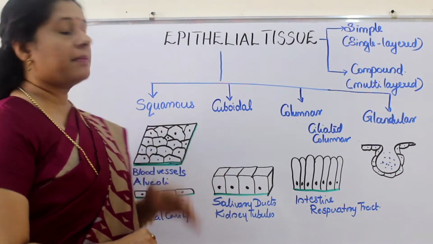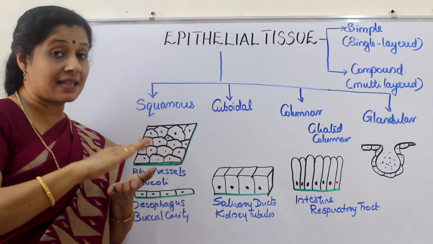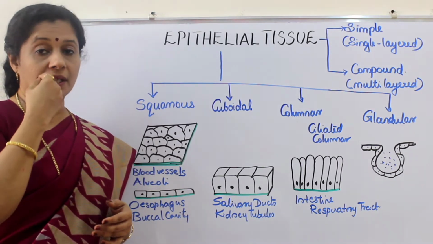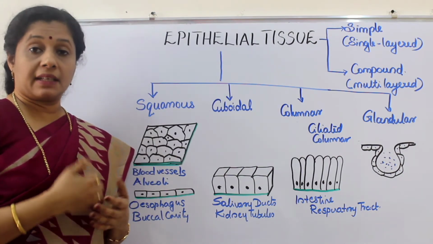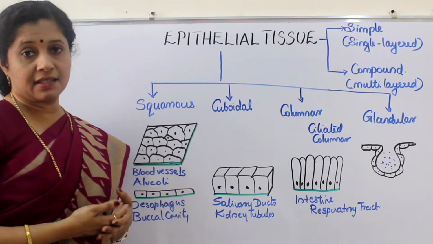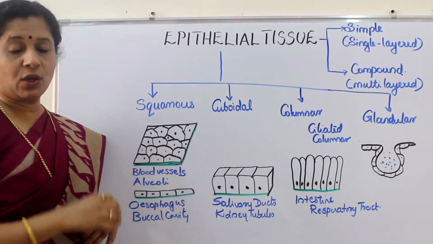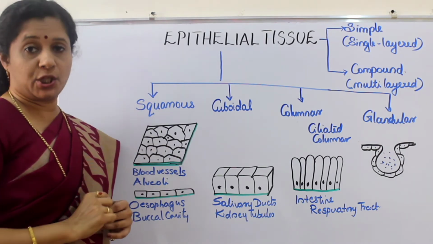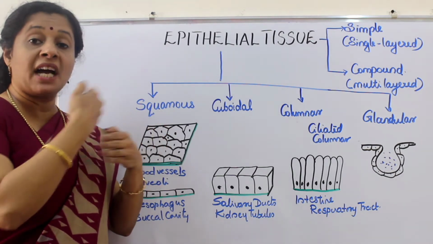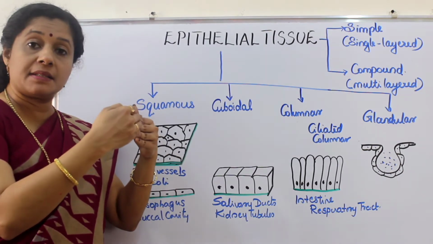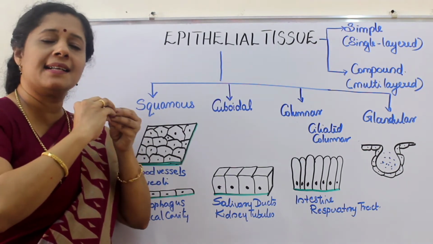The first is squamous epithelium. Squamous epithelium means they are flat kind of cells, as flat as possible. If you have done the practicals of your human cheek cell, or if you have seen the slides of that or virtual lab, you must have come across this kind of flat kind of cells. They are very thin and single layered. Okay, so especially in blood vessels, we know capillaries and all, very thin wall they should have, because through the capillaries oxygen and carbon dioxide should exchange, and also other substances to pass. So if there are many layers, diffusion will be difficult. So to enable the easy diffusion, they are only one cell thick, as thin as possible.